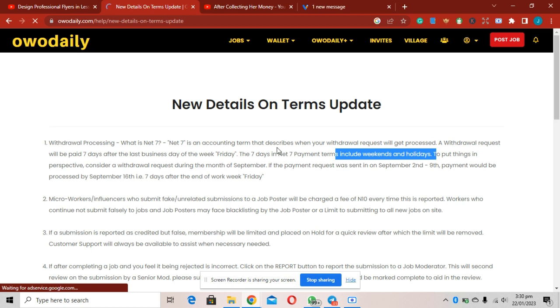All right, so to put things in perspective, consider a withdrawal request during the month of September. If a payment request was sent from September 2nd to 9th, payment will be processed by September 16th.